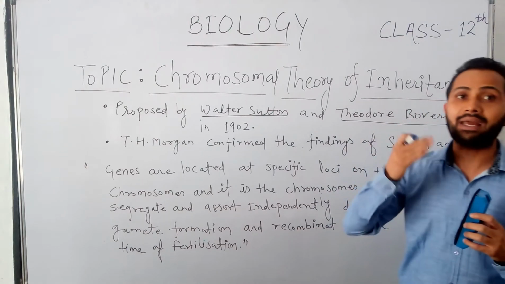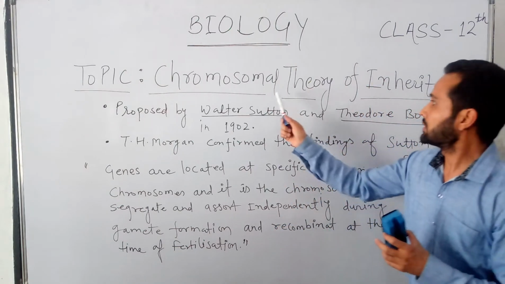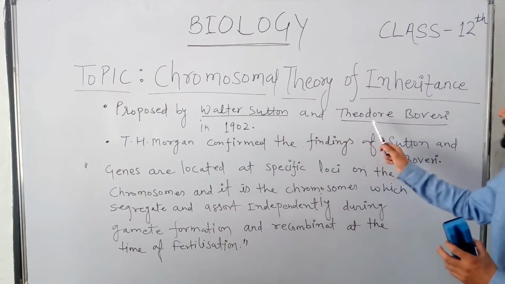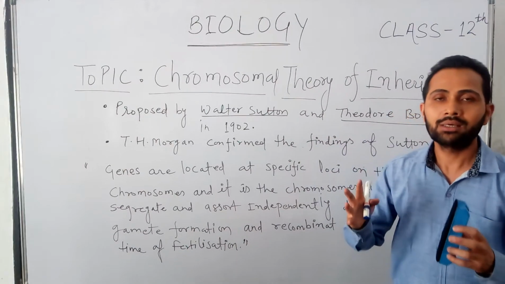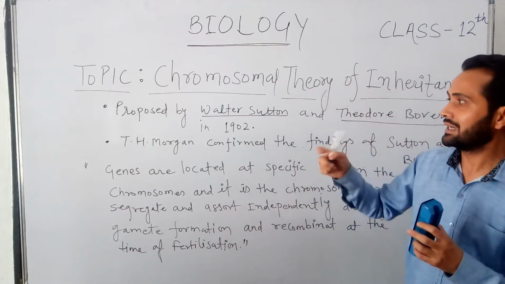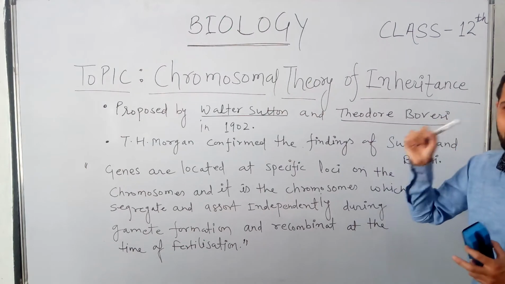But after 1900, two famous scientists, Walter Sutton and Theodore Boveri, proposed a very important theory regarding inheritance, known as the chromosomal theory of inheritance.